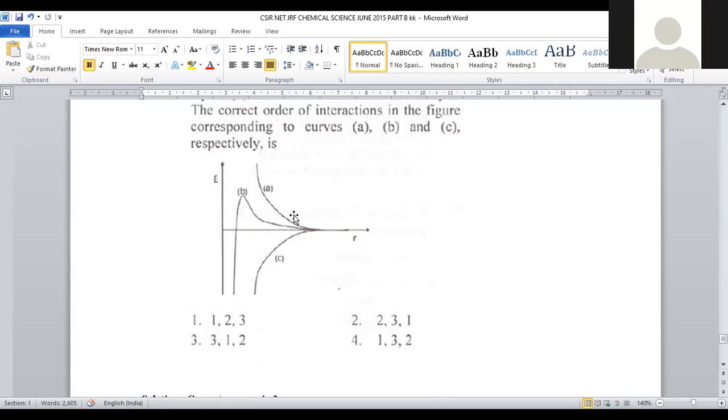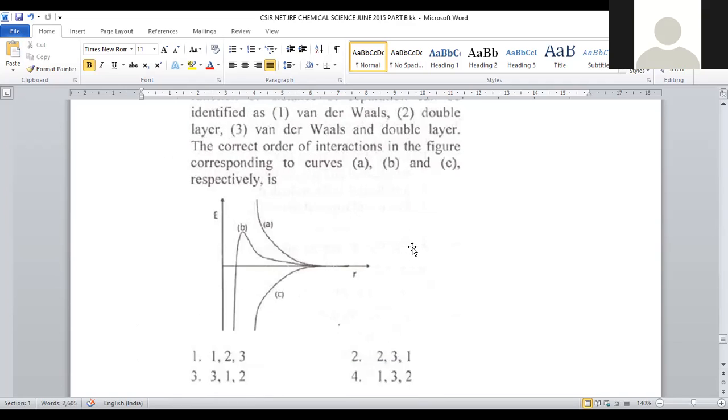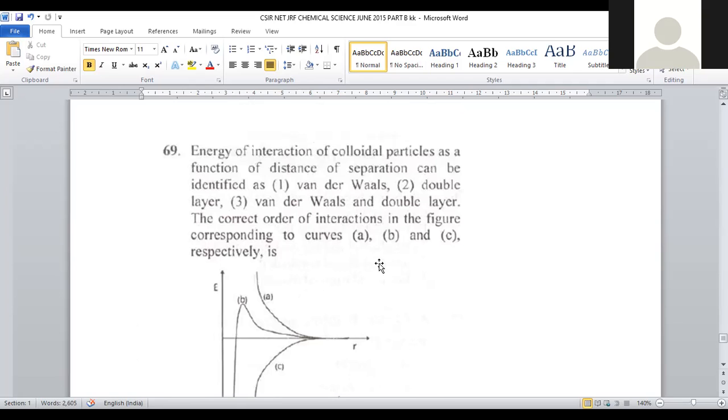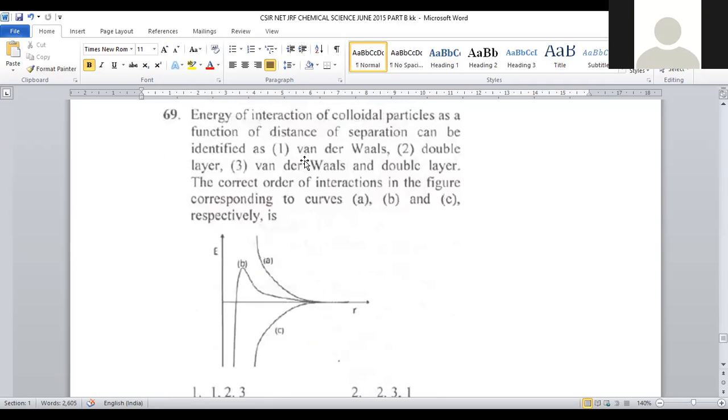Here, one of the curves is denoted with A. The second curve is denoted with B, and this is the third curve, C. Here, van der Waals interaction, double layer interaction, and van der Waals as well as double layer interaction, these three are possible, right? Now, A, B, C respectively. Which curve denotes what?